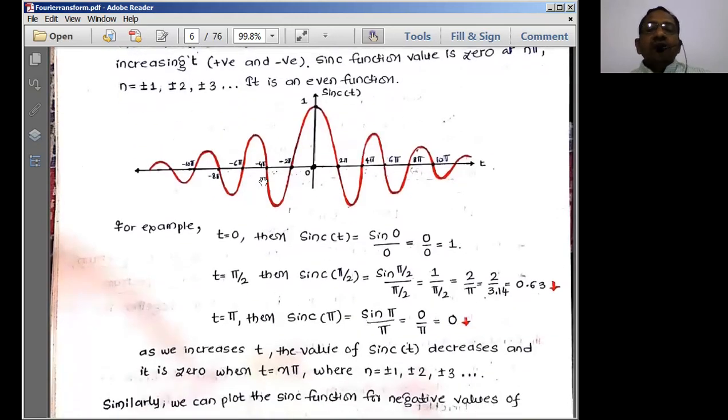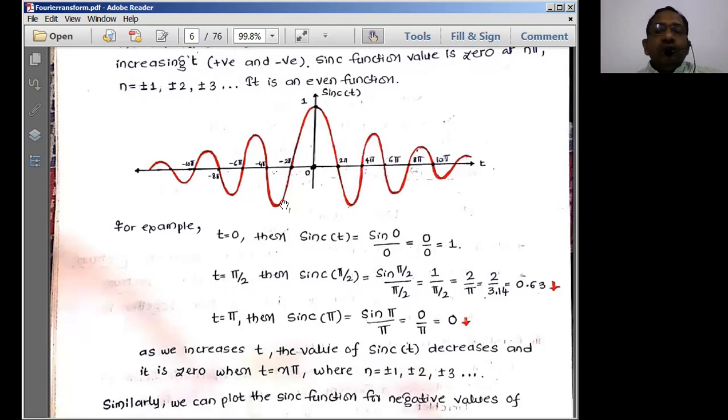Now as an example, at t is equal to 0, sinc t is equal to sine 0 by 0. Sine 0 by 0 is nothing but equal to 1 for us. So we get the maximum value as 1 here.